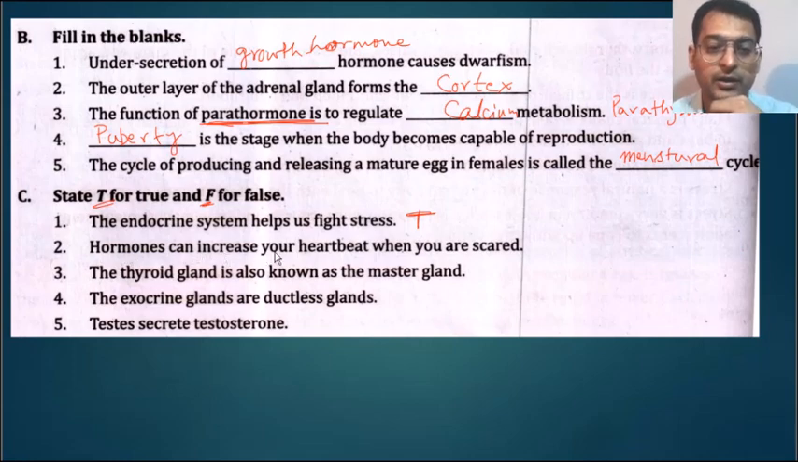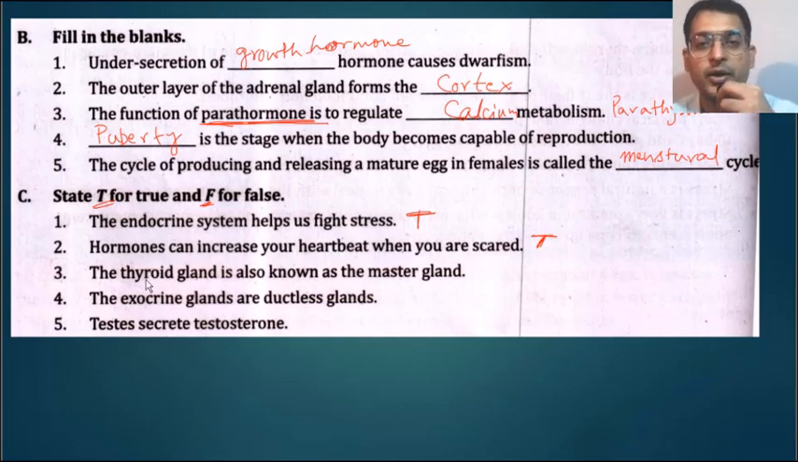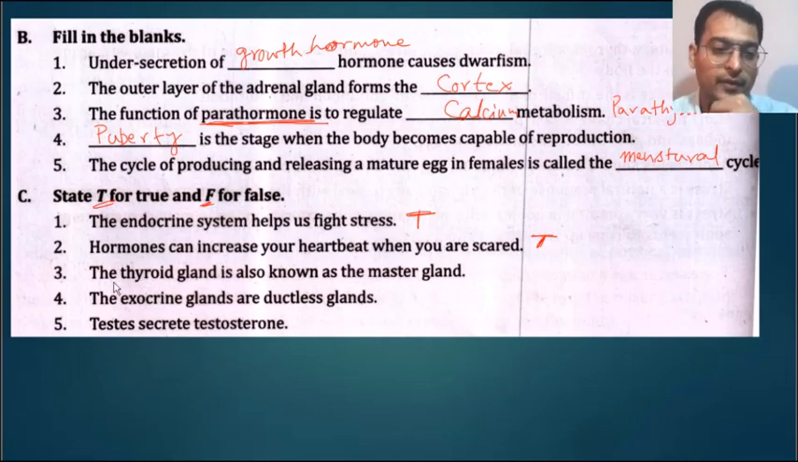Hormones can increase your heartbeat when you are scared. Yes. Which hormone? It is the adrenaline hormone that is secreted by the adrenal gland. Okay, adrenal gland, particularly where? The cortex or the medulla? In the medulla.